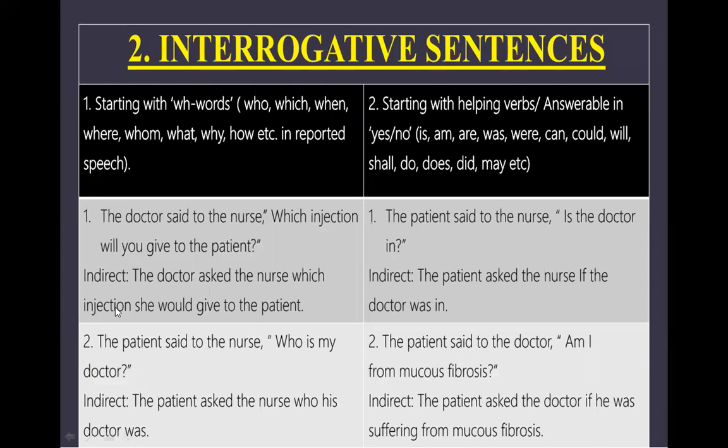क्वेश्चन मार्क नहीं है क्योंकि अब ये स्टेटमेंट जो है ये असर्टिव सेंटेंस में बदल गया है, ये अब क्वेश्चन फॉर्म में नहीं है. तो जब हम एक assertive sentence लिखते हैं उसमें क्या होता है, we place the subject first, then the helping verb, then the main verb, and rest of the statement follows. So see here, the doctor asked the nurse which injection she would give to the patient. So which injection she would give. So यहाँ पर which के साथ injection word follow करते हुए subject follow कर रहा है, which injection she, and helping verb and main verb बाद में आए हैं.